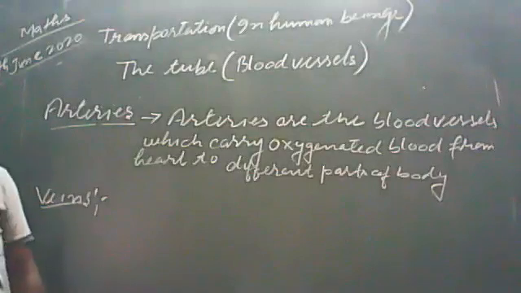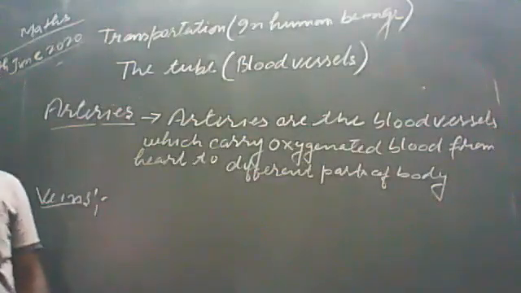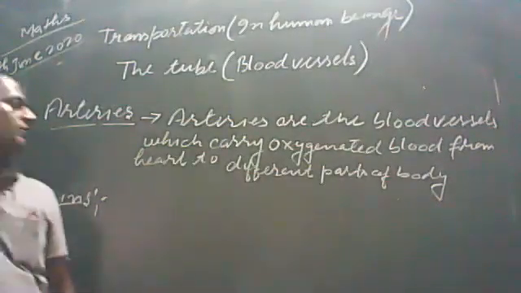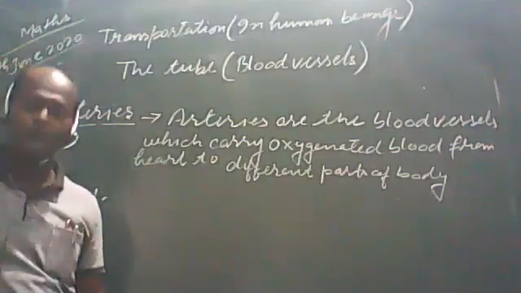We can say that arteries are the blood vessels which carry the oxygenated blood from heart to different parts of body.